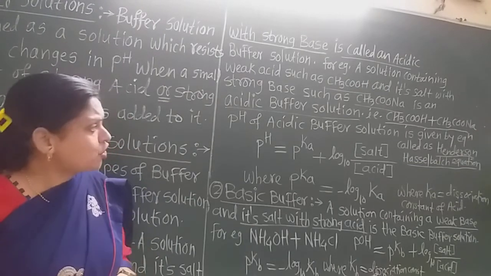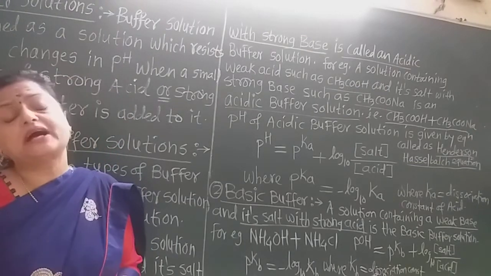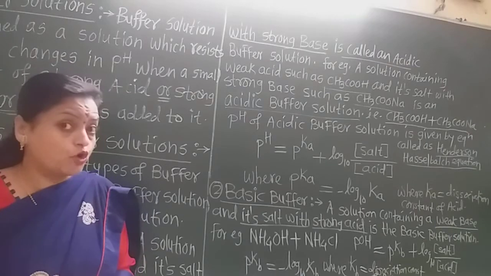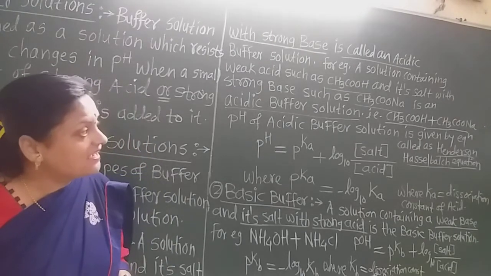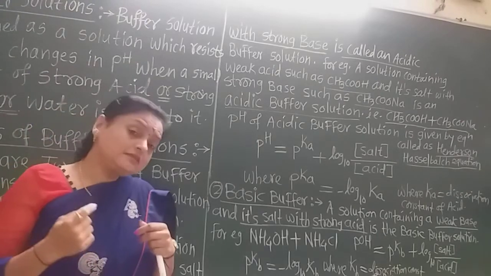Now the pH of an acidic buffer solution is given by an equation, and that equation is very important. The name of that equation comes from the scientists, that is, the Henderson-Hasselbalch equation.